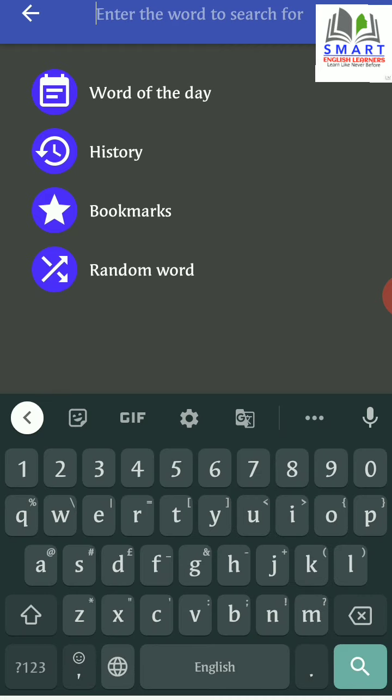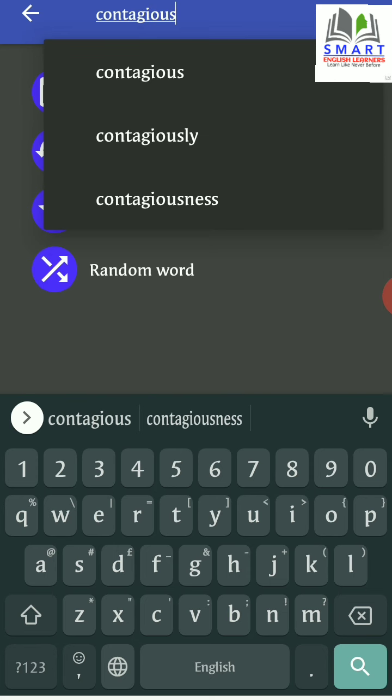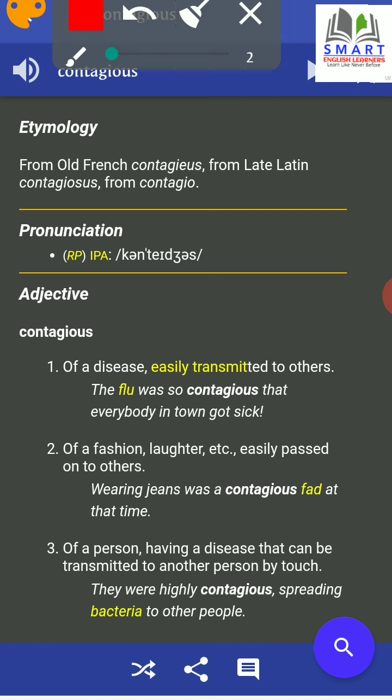Let's say contagious. Contagious. The very first thing that you see over here is etymology. Etymology is the origin and history of a particular word. If you're not interested in it, just let it go. The second thing you should look at is pronunciation. And you get pronunciation in two ways.